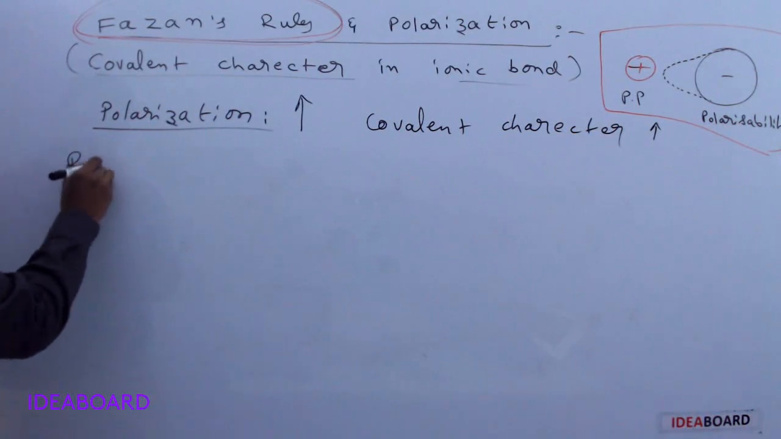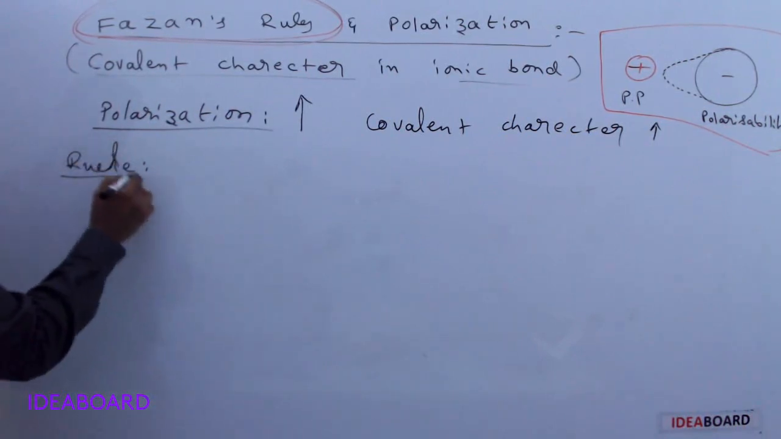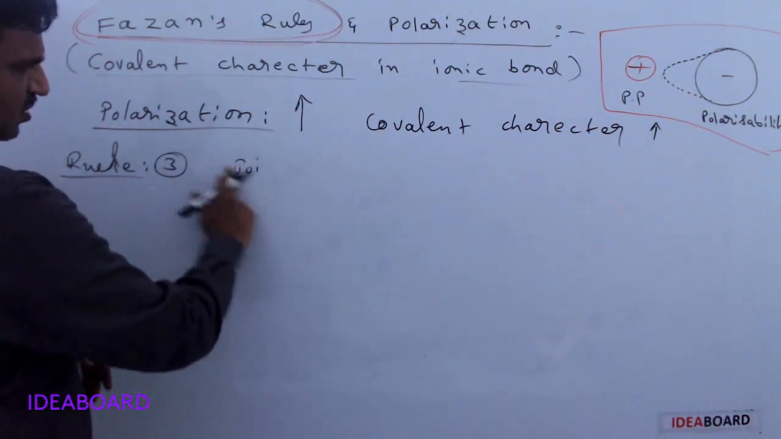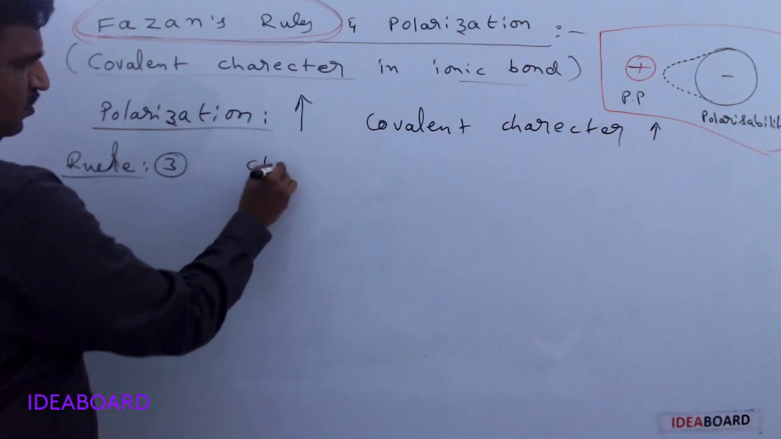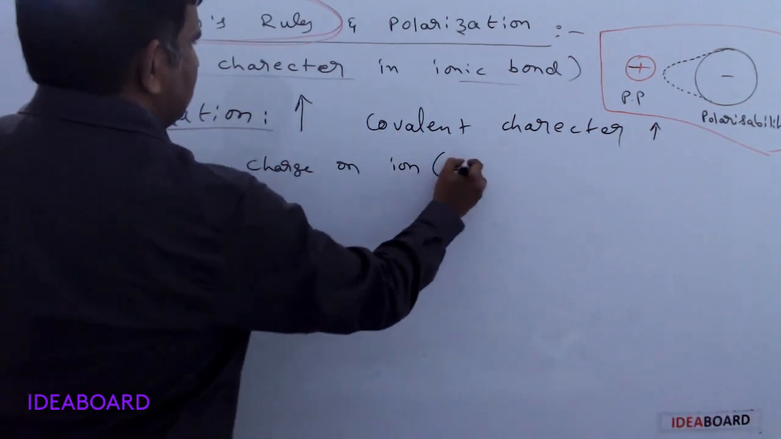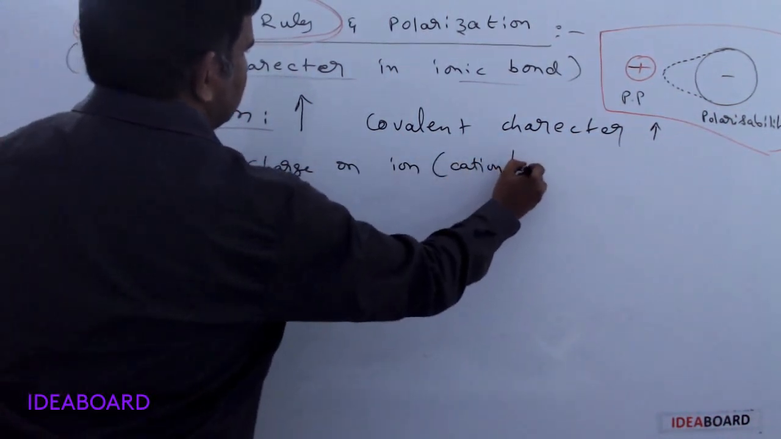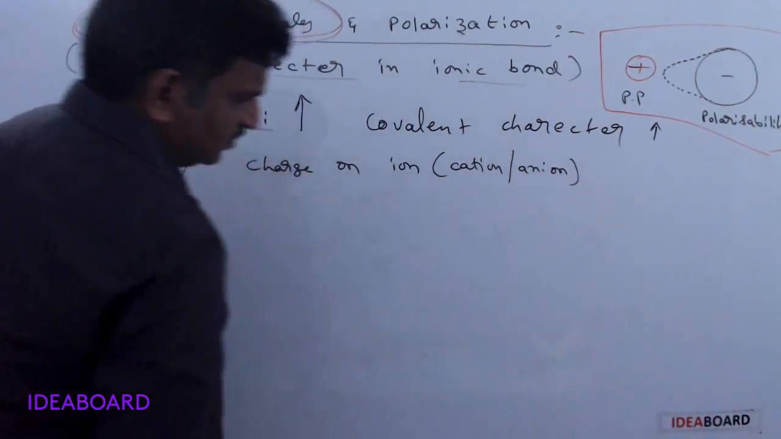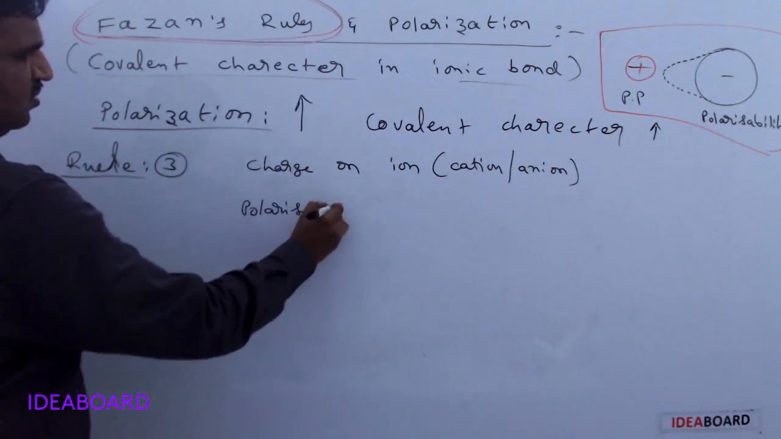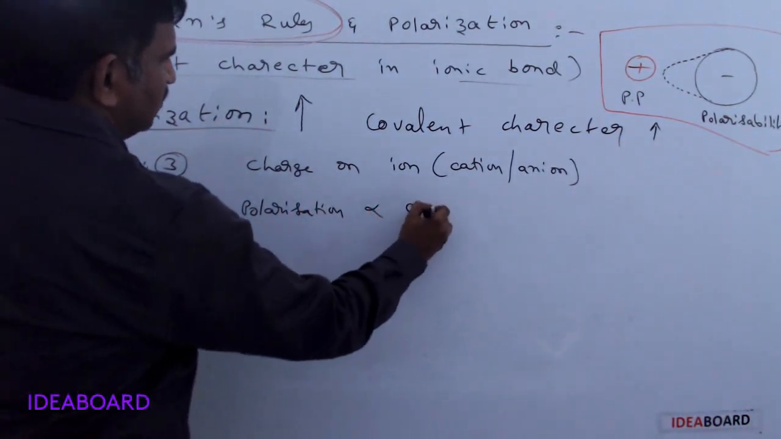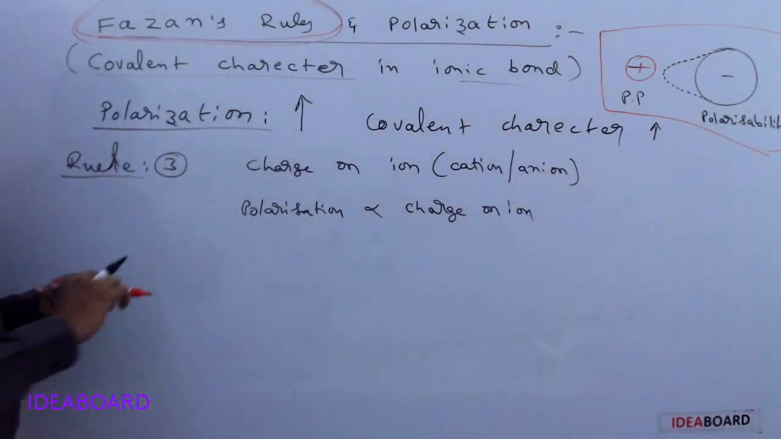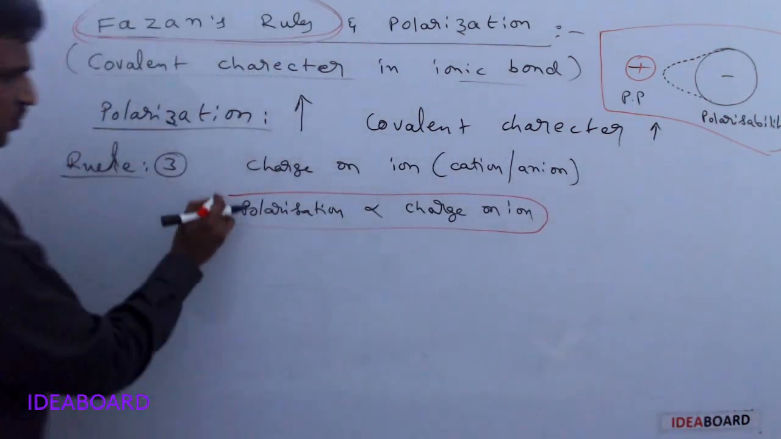Rule number 3. Here, polarization depends on the charge on the ion, either cation or anion, whatever it may be. Polarization is directly proportional to the charge on the ion, cation or anion.